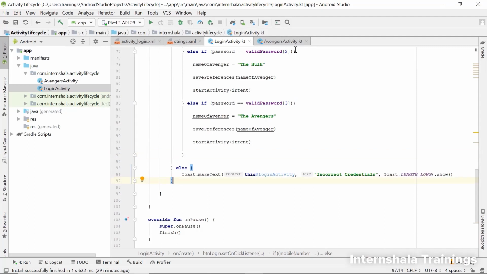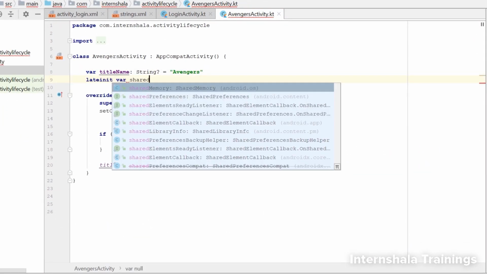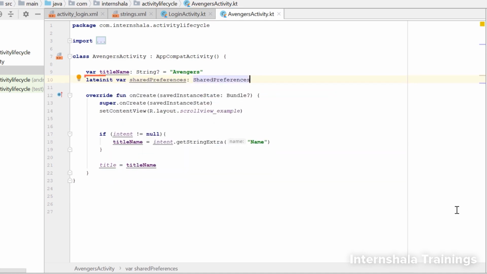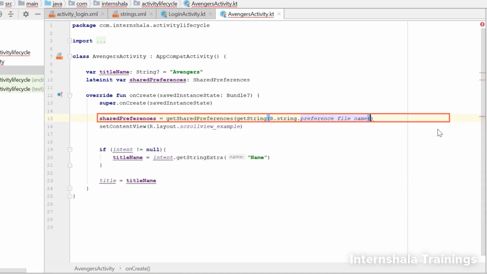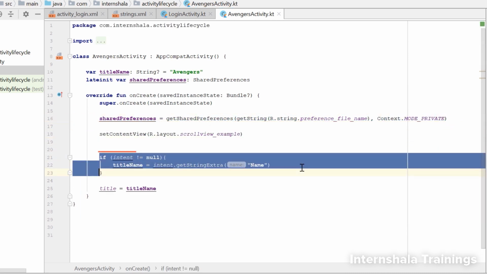So that's done. Now, we need to extract this title from the shared preferences in the Avengers activity. So let's move here. First, we will create a shared preferences variable. The data type of the variable is shared preferences and we have used the lateinit keyword because it will get initialized later. Again, we will define this object here like we had done in the login activity. Now, we don't need this block since we will no longer extract the title from the intent. So let's go ahead and remove this.